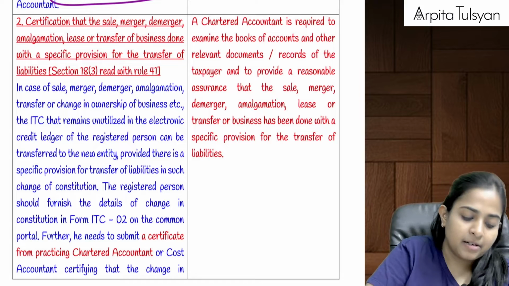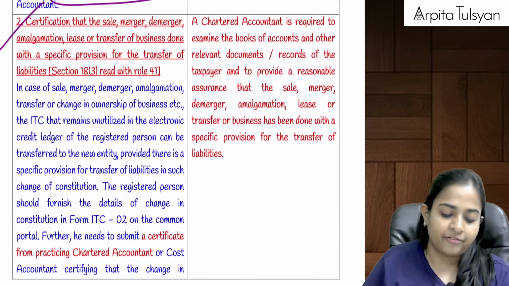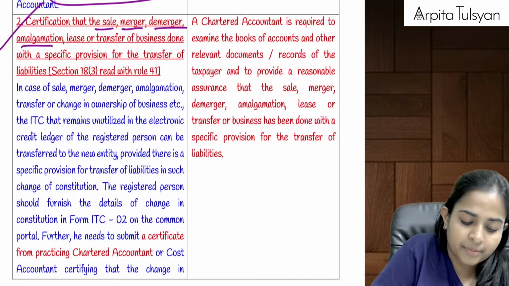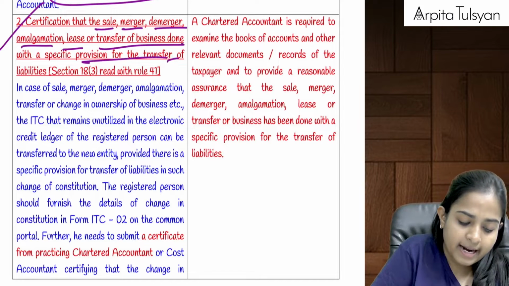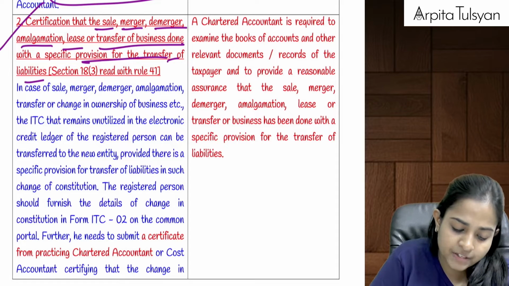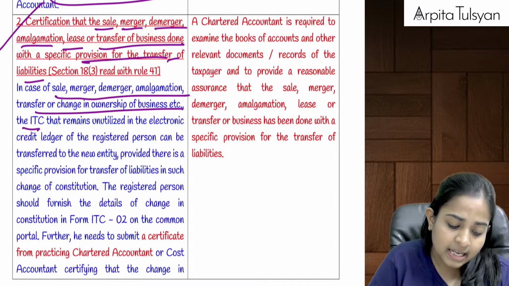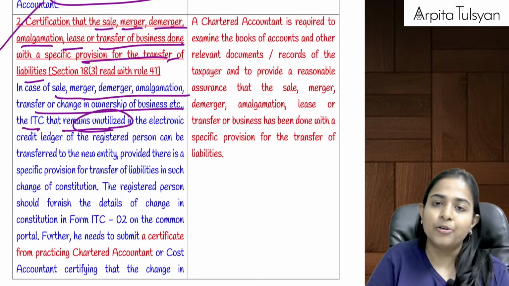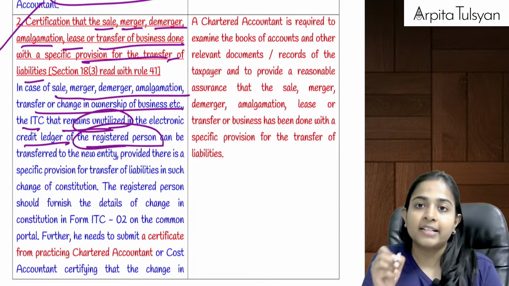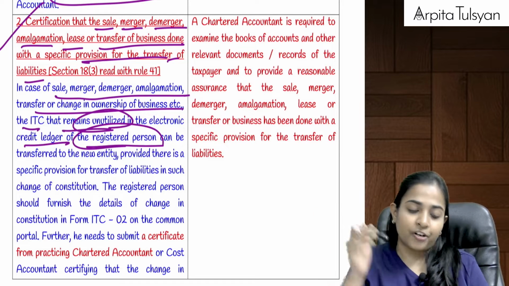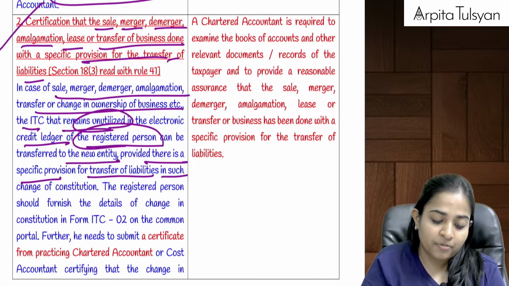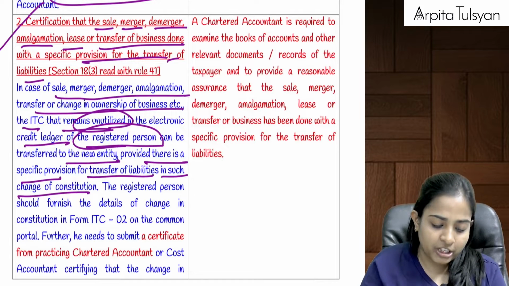Similarly, in the ITC chapter itself, we had studied that in case of sale, merger, demerger, amalgamation, lease, transfer of business, etc. Now see what they are telling. In case of sale, merger and all these things, the ITC that remains unutilized in the electronic credit ledger of the registered person can be transferred to the new entity, provided that there is a specific provision for transfer of liabilities in such change of constitution.